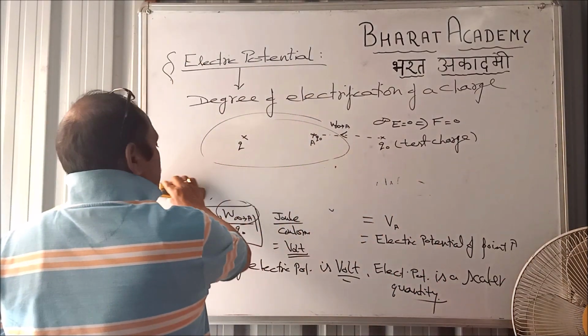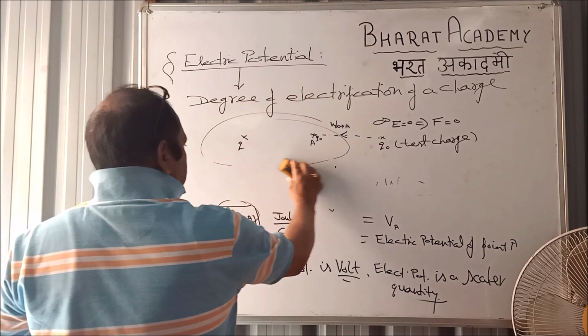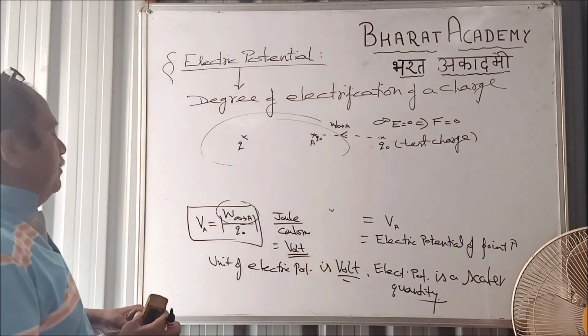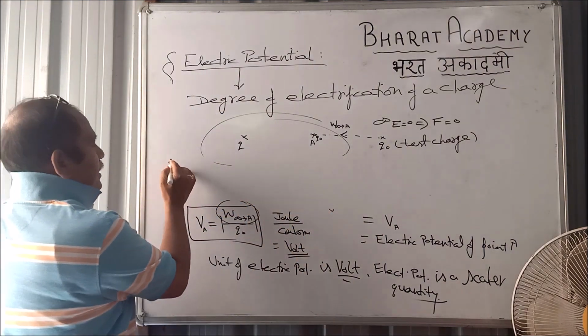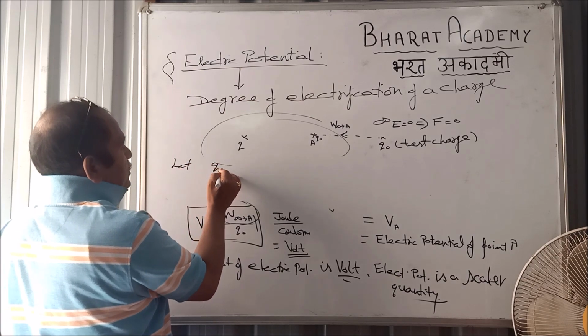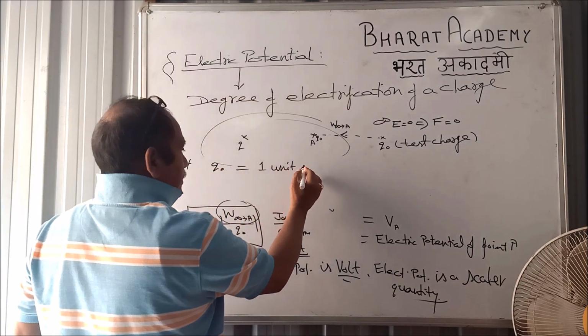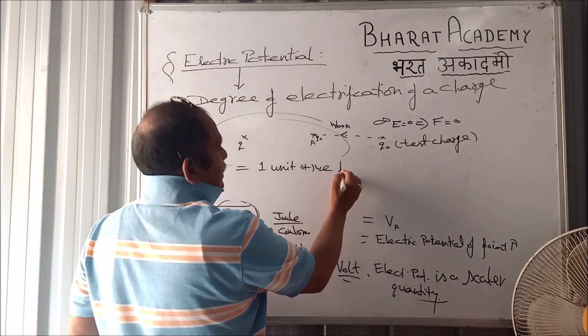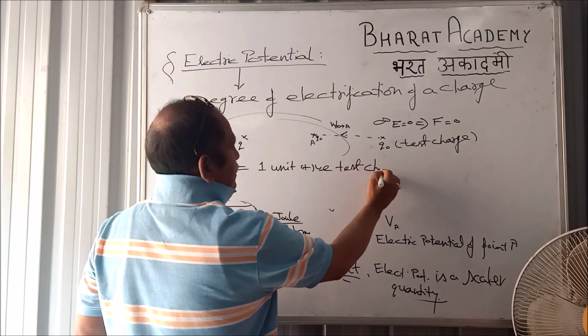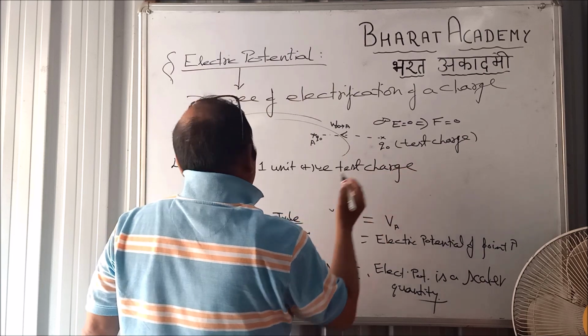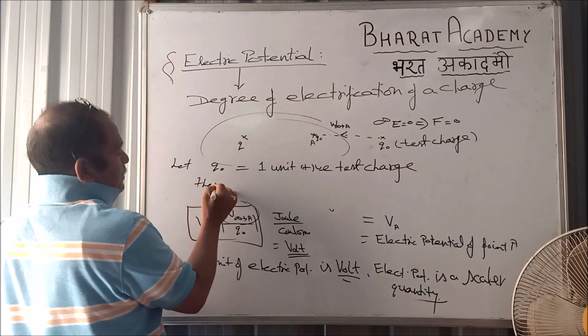Now, question is that how to define this potential? We got this formula V equals W infinity by Q0. Let Q0 equal to 1 unit positive test charge. Simply 1 unit charge, I could say. Then what will happen?